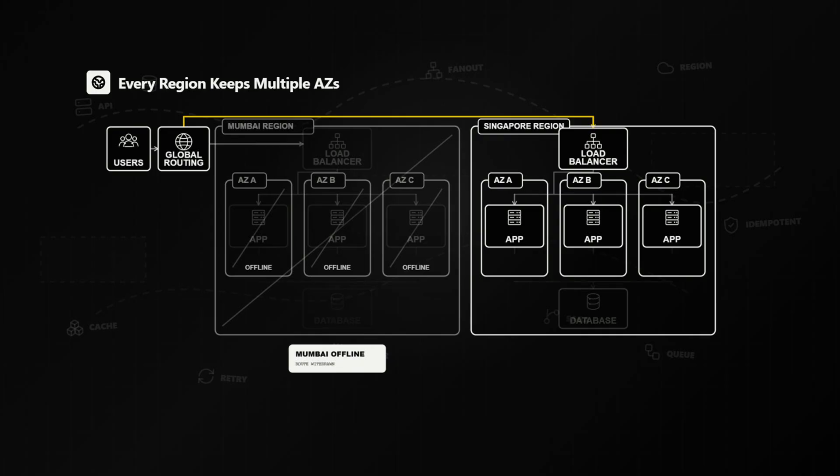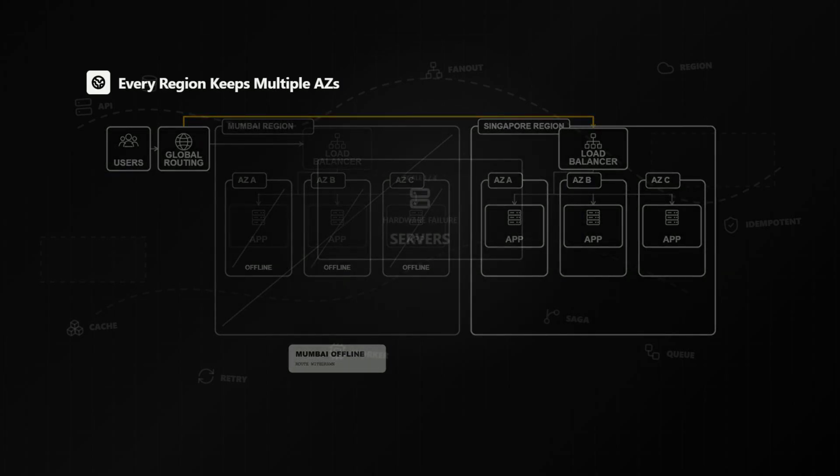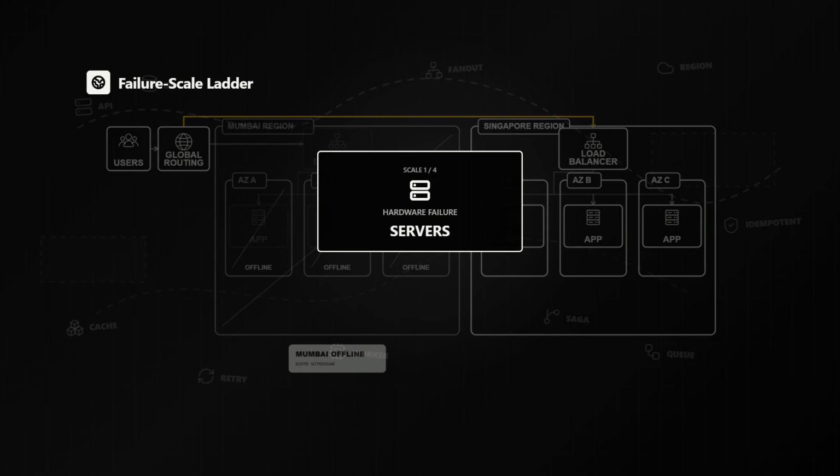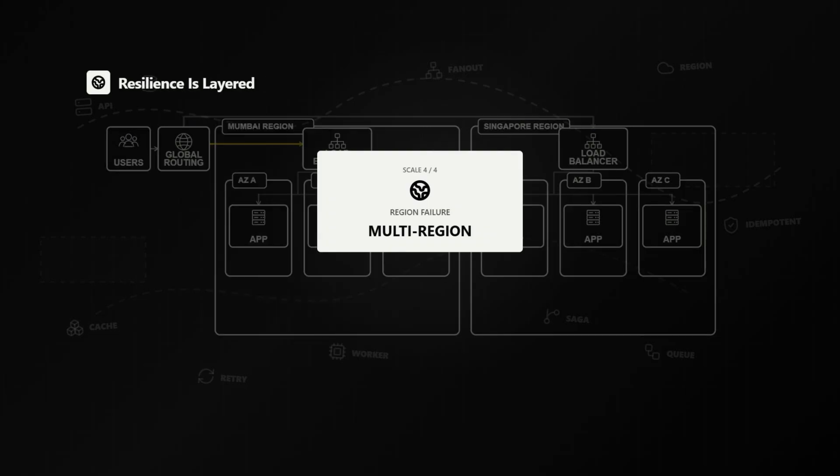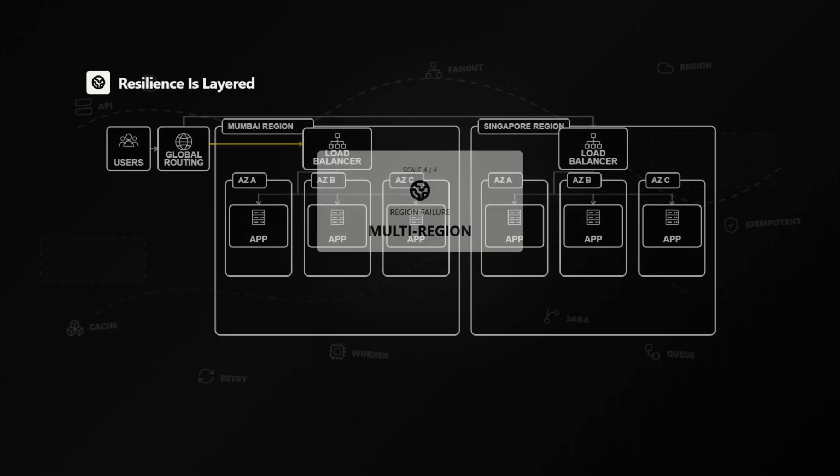Each region still needs multiple availability zones because individual data centers can still fail. Resilience works in layers. Servers address hardware failures. Load balancers address server failures. Availability zones address data center failures. And multiple regions address regional failures. Each layer exists because the layer below it has a limit.